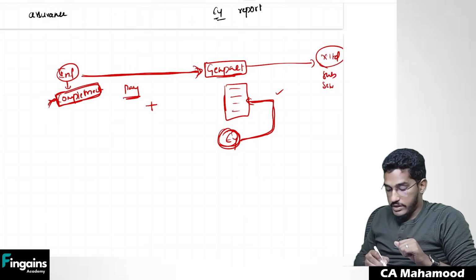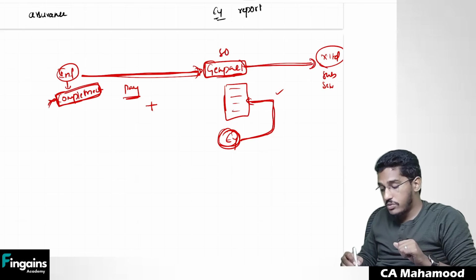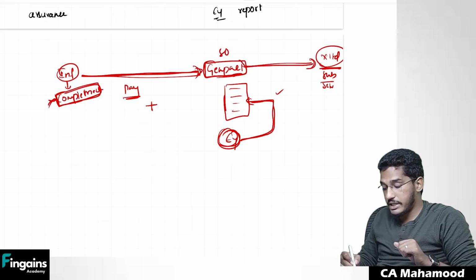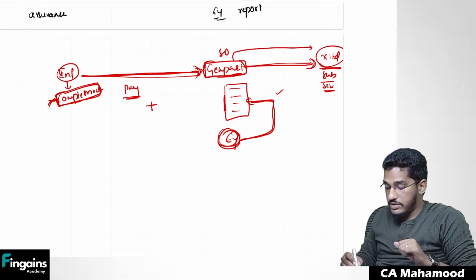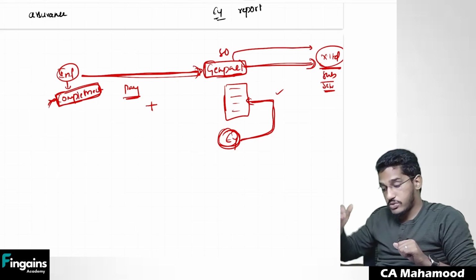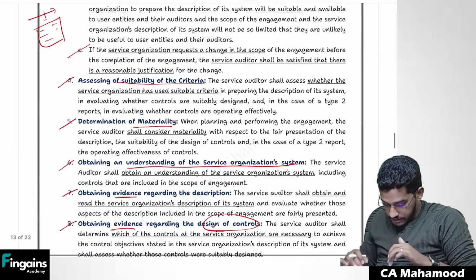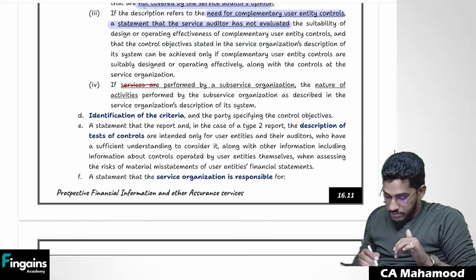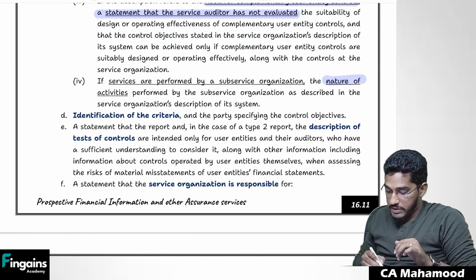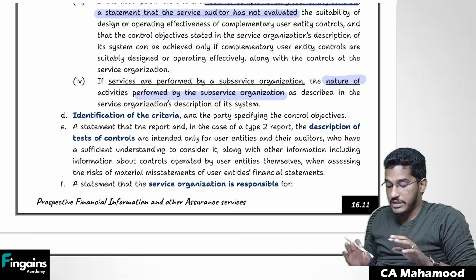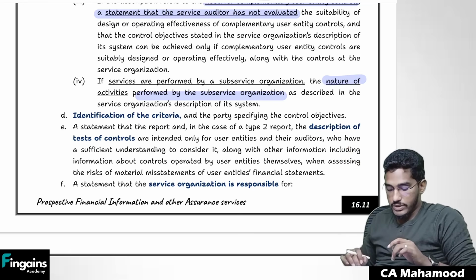So Infosys is a user entity. They have outsourced the services to Genpact, which is a service organization. They have further outsourced that activity to another entity, X Limited. Here it will become a sub-service organization. So in case the service organization has outsourced these services to a sub-service organization, that fact also you have to mention. Clear? So that's what they say here. If the services are performed by a sub-service organization, the nature of activities performed by the sub-service organization as described in the service organization's description of the system. What activities are performed by the sub-service organization, that you need to include in the report.